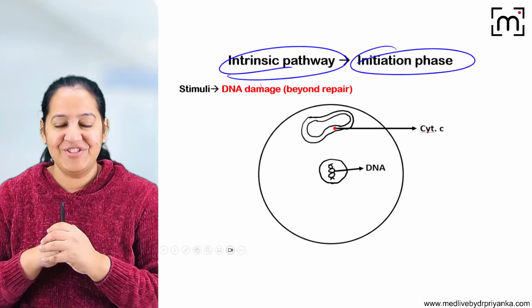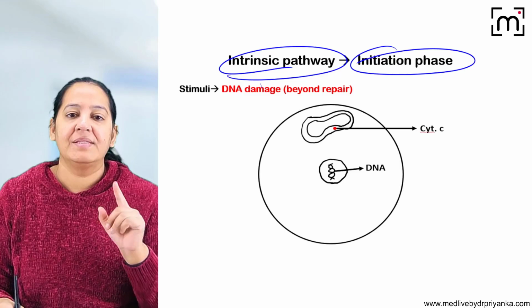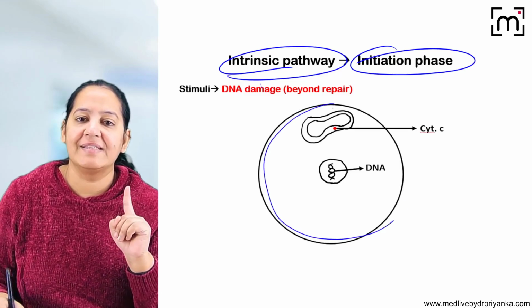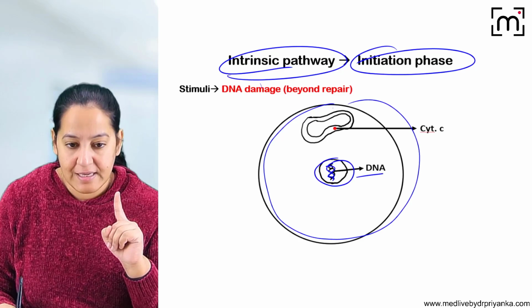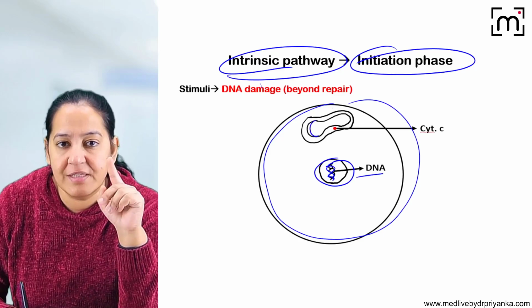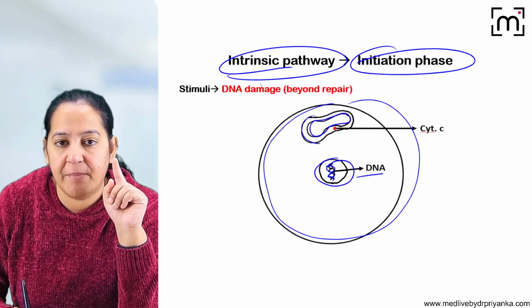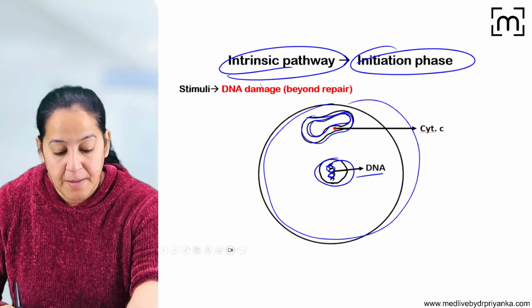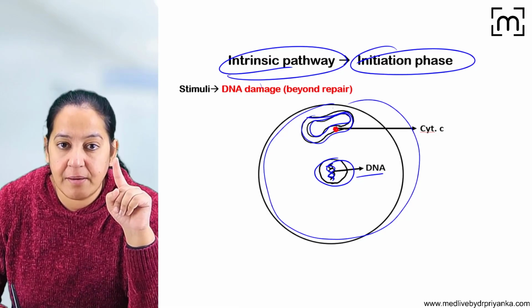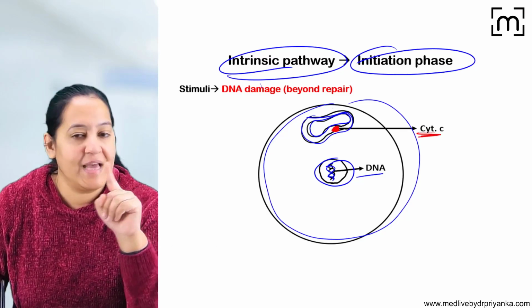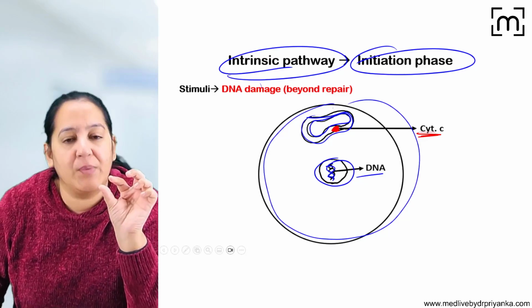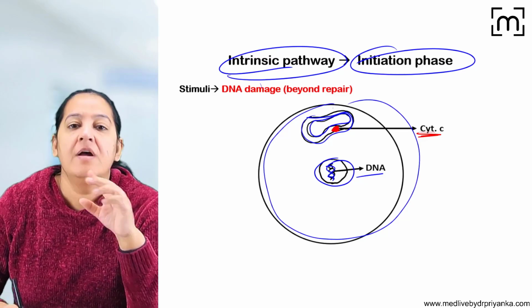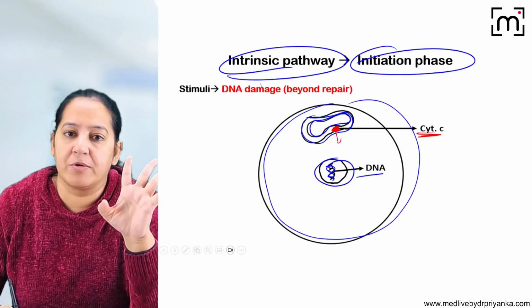Now, can you see a cell in front of you? Please appreciate the cell. This is the nucleus of the cell. This is the double-stranded DNA of the cell. You can see the mitochondria. You can see the two membranes of the mitochondria, the inner membrane and the outer membrane. Between the two membranes of the mitochondria, there is a protein, cytochrome C. Cytochrome C never comes out into the cytoplasm. It remains in the space between the two membranes of the mitochondria. Once the cytochrome C comes out, apoptosis will occur.